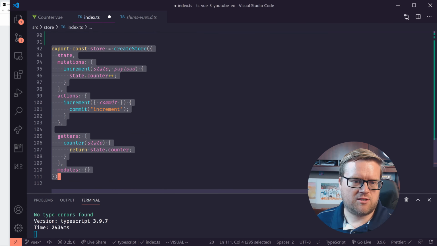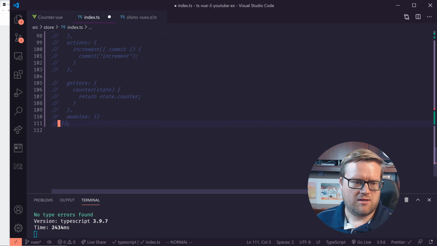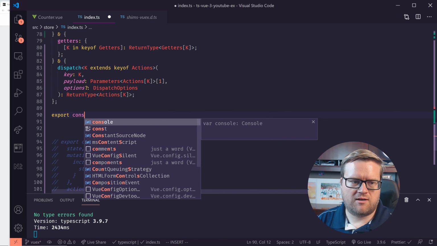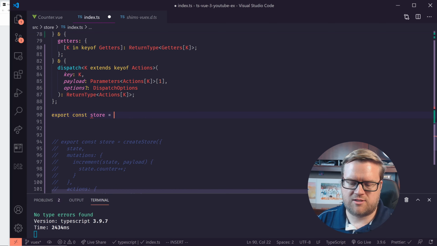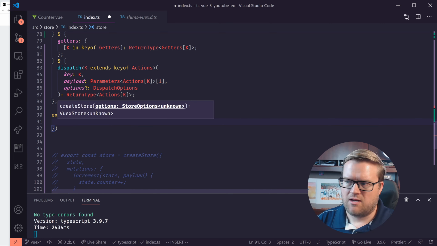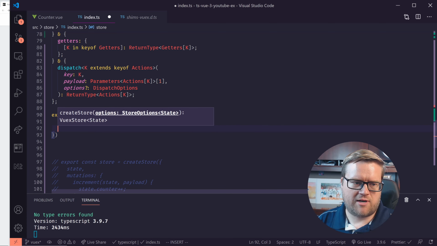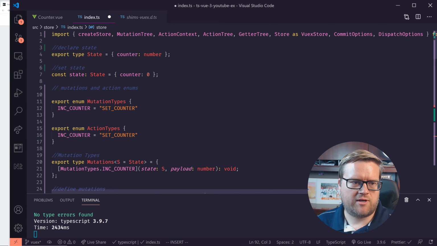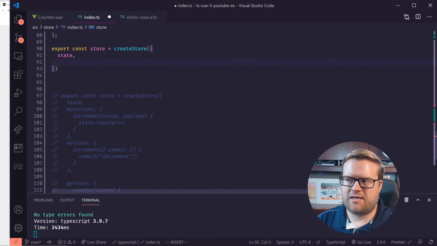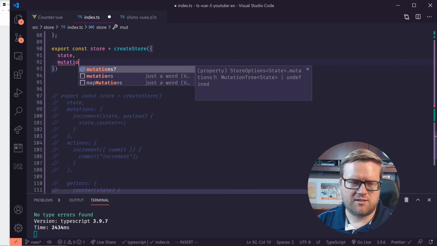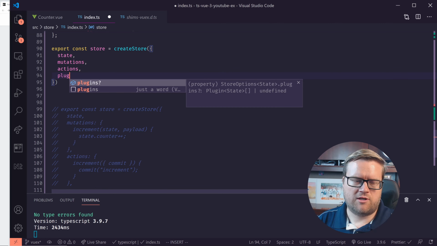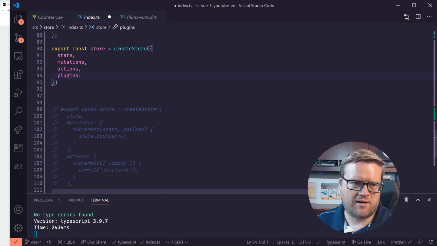First, this createStore is the old way of doing it, so I'm just going to comment that out. The new way we're going to do it is an export const store, lowercase store, and we're going to use createStore, and it's going to be an object. We can actually do three things. We're going to grab the state, that's this lowercase state here where we set it. Then we need to import in our mutations, our actions, and we're going to use our plugins too.